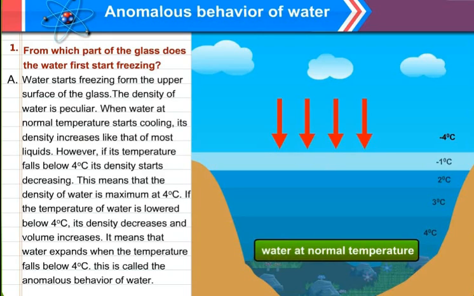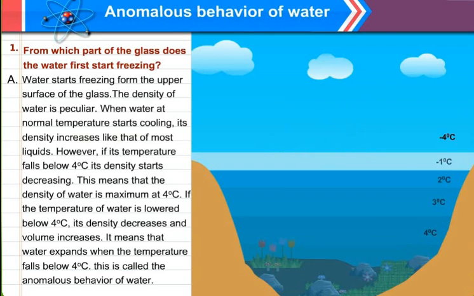That is the 4 degrees Celsius. This anomalous behavior of water maintains a temperature under the ice, because of which the survival of those aquatic organisms is possible. Density increases at 4 degrees Celsius. That means mass will also increase, but the volume decreases.